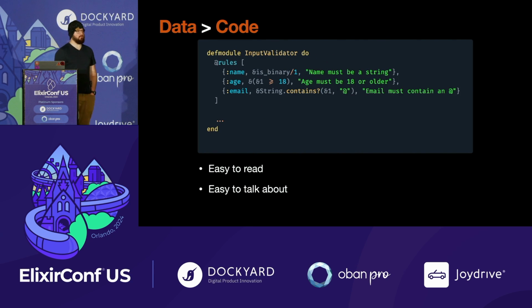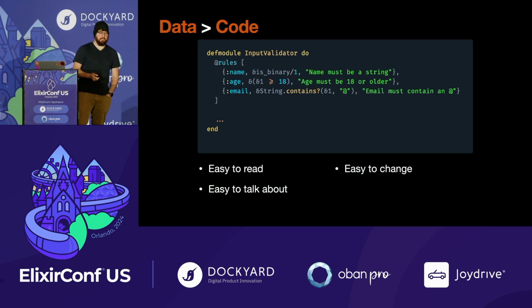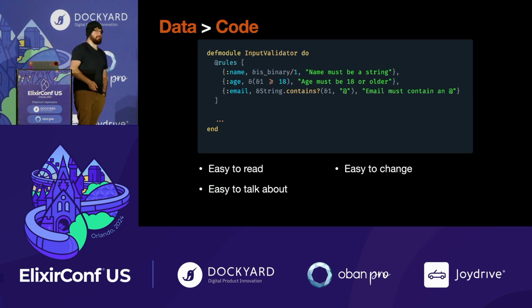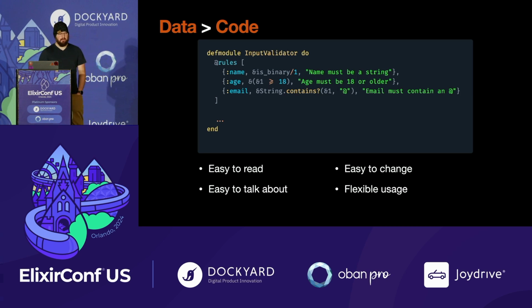It's easy to talk about, right? So when we're talking about what's the field that it's validating, I'm not scanning code. It's the first thing in the tuple in that list. It's very easy to talk about. It's easy to change, right? If a field name changes, I don't have to go find all potential references to the field name. Again, I'm changing the first thing in the tuple in that list. And it also has flexible usage.